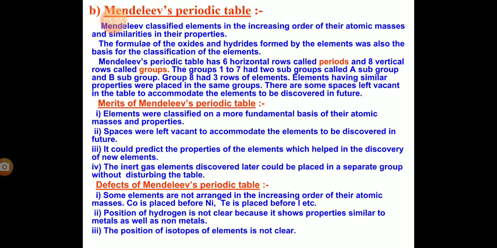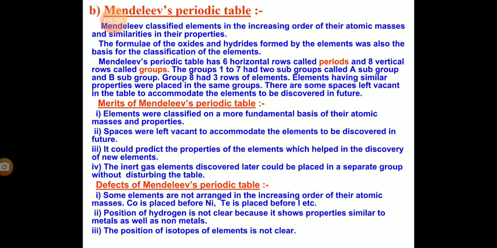So what was the merit of Mendeleev's periodic table? Elements were classified on a more fundamental basis of their atomic masses and properties. Spaces were left vacant to accommodate elements to be discovered in the future. It could predict the properties of elements, which helped in the discovery of new elements. The inert gas elements discovered later could be placed in a separate group without disturbing the table. So these were the merits of Mendeleev's table.